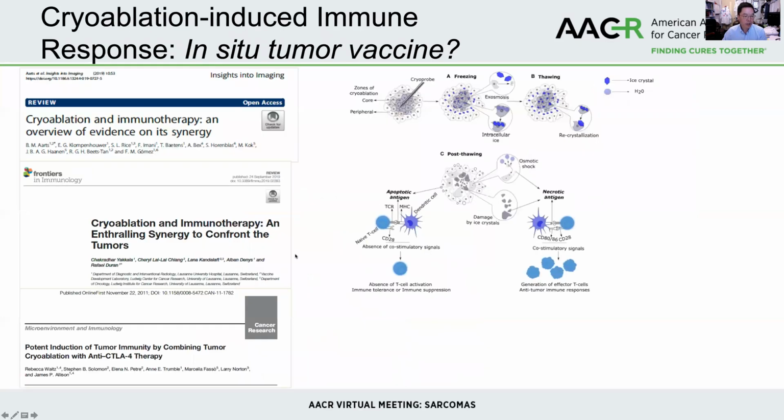In fact, cryoablation has been used in combination with immunotherapeutics, and ongoing evidence suggests that, as opposed to apoptotic cell death, cryoablation induces necrotic cell death, whose debris from the tumor is able to activate the immune system, leading to the development of an abscopal effect in which you're seeing immune responses against non-cryoablated tumors away from the primary cryoablated tumor mass.